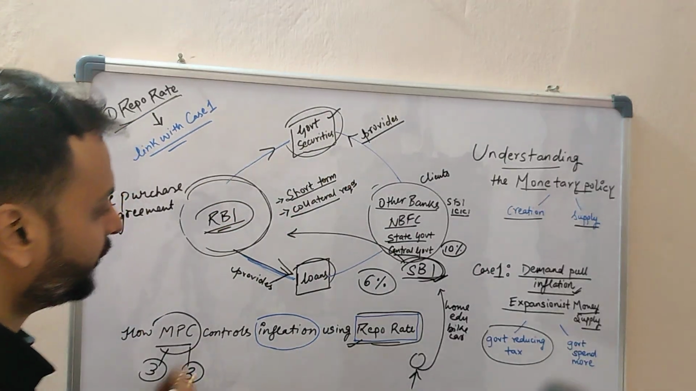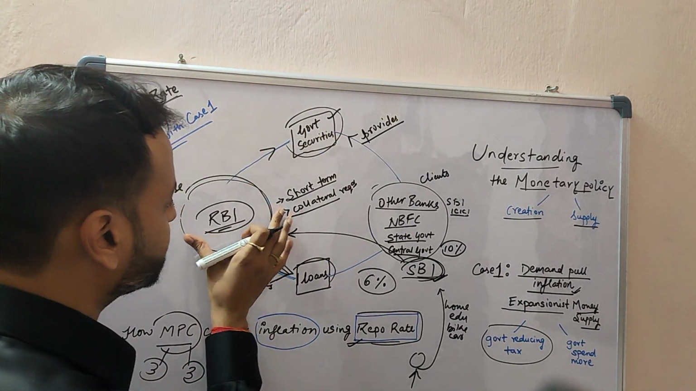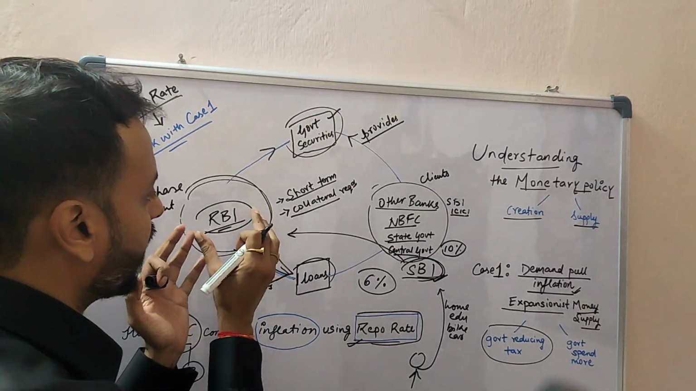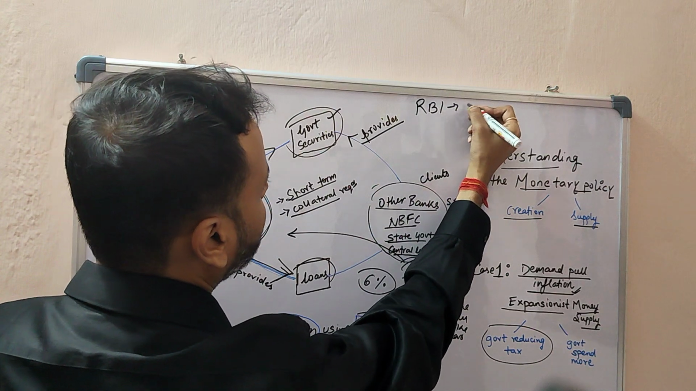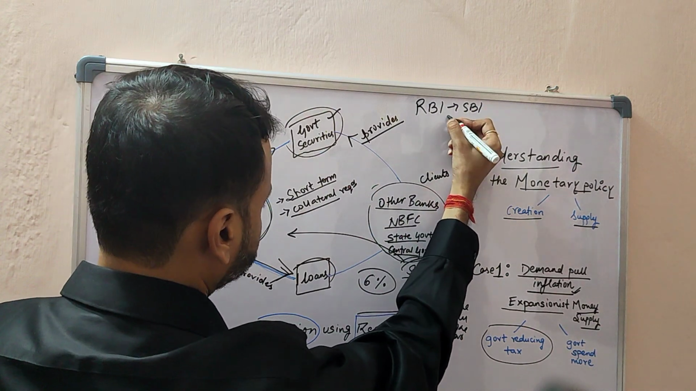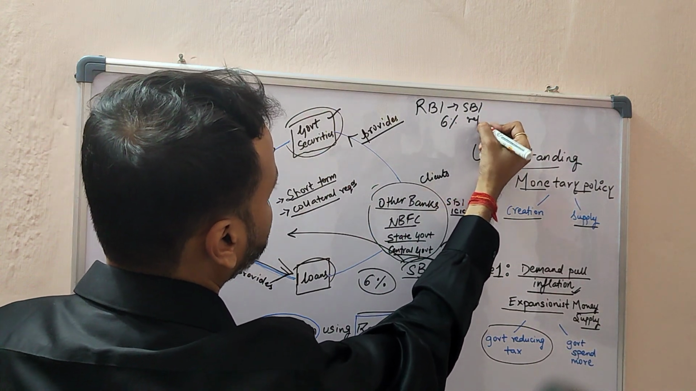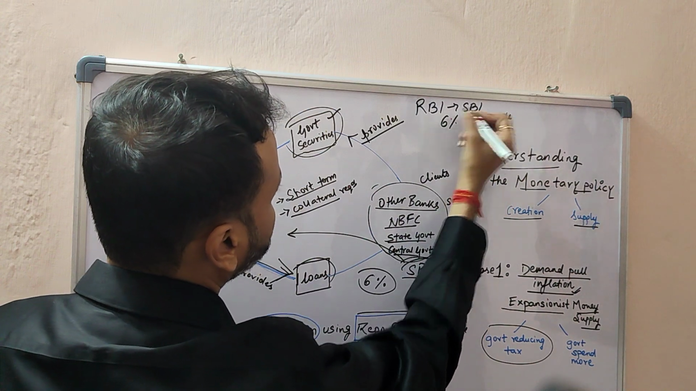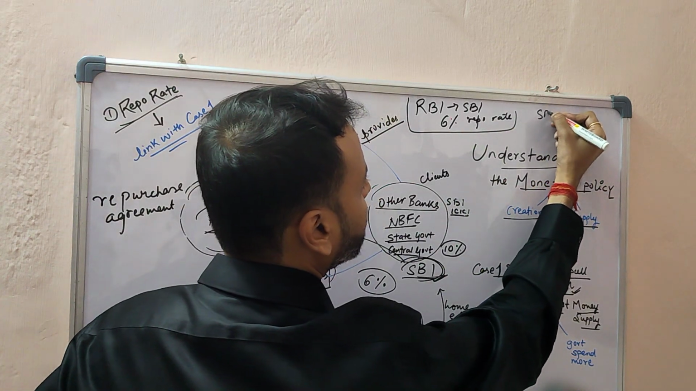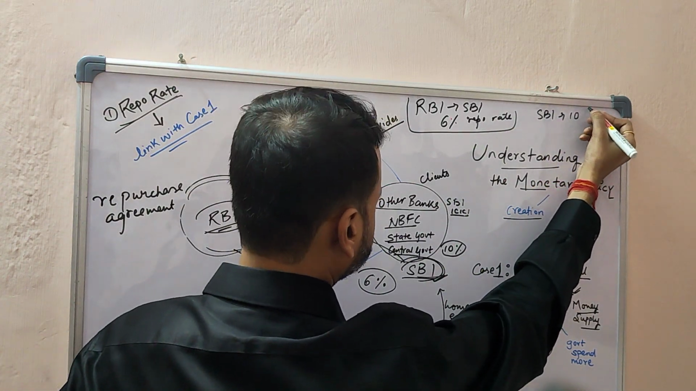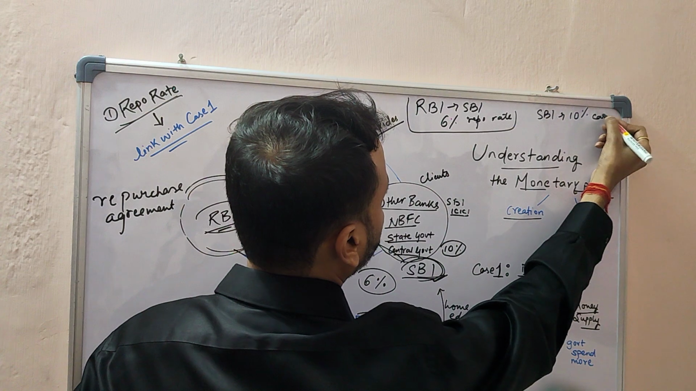So now, coming back to the previous point, when RBI charged SBI a 6% repo rate, correct? This was the first case. And SBI charged 10%, suppose, 10% car loan to us.